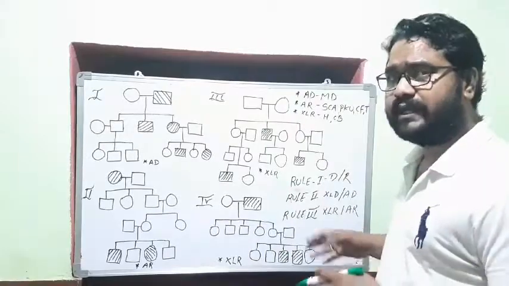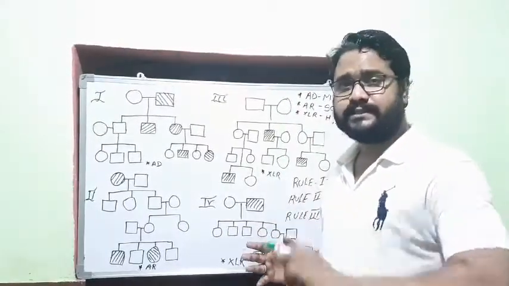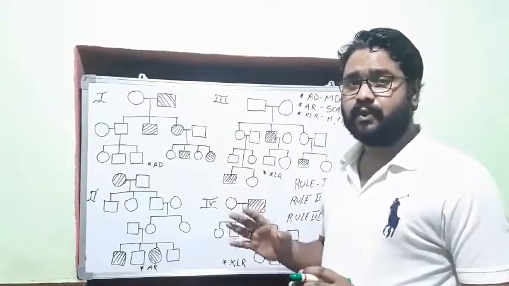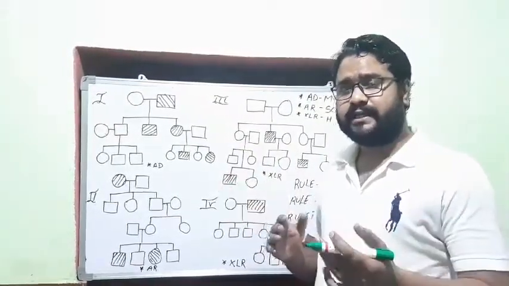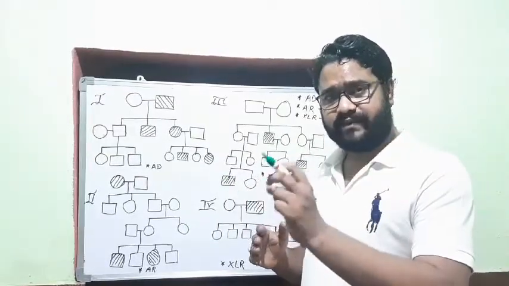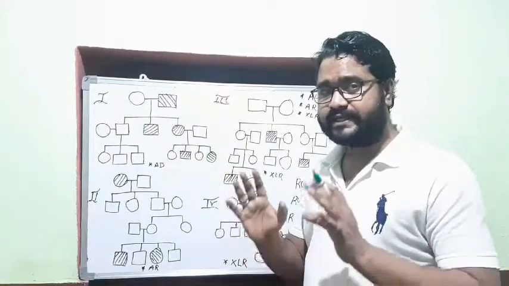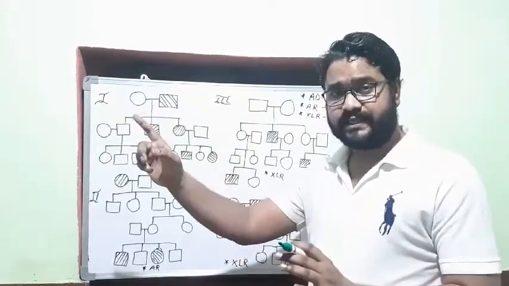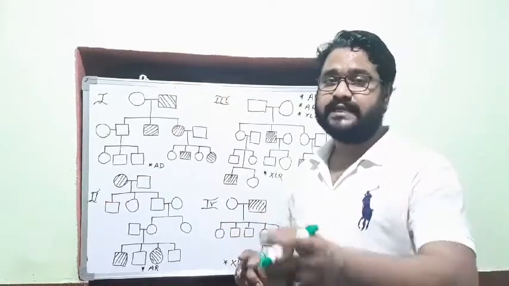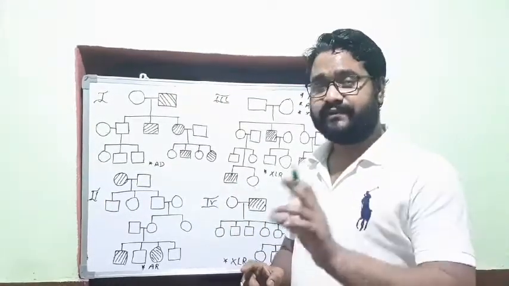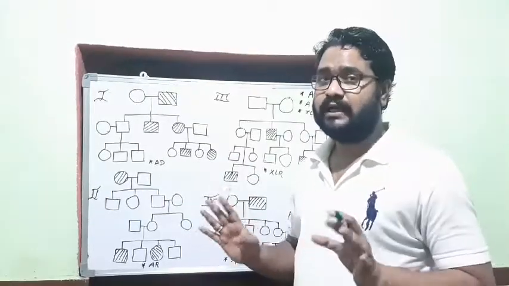And what is the third rule? If it is recessive, then whether it is X-linked recessive or autosomal recessive. See, third rule हमने क्या देखा था? All the affected females have an affected father and all his sons are also affected. Then it is X-linked recessive. And if this condition is not fulfilled, then it is autosomal recessive.